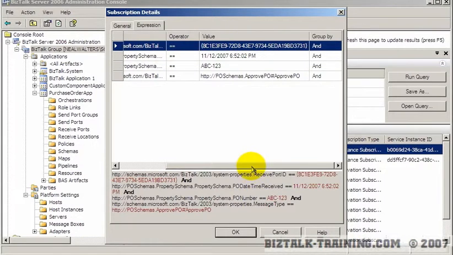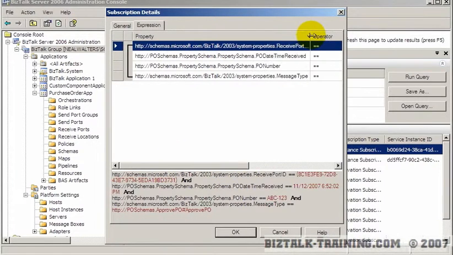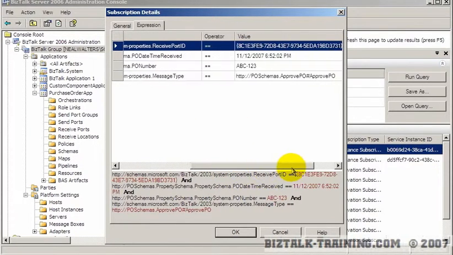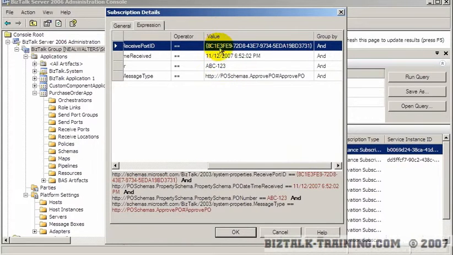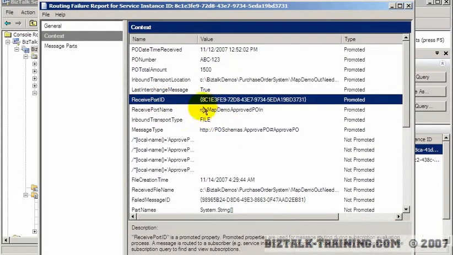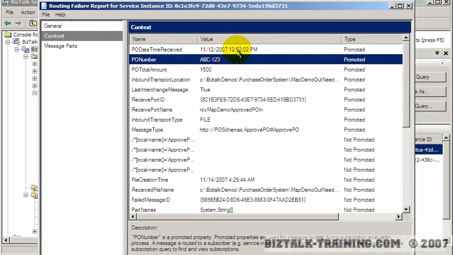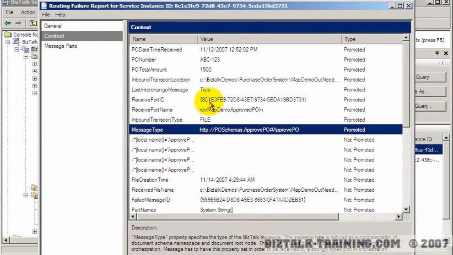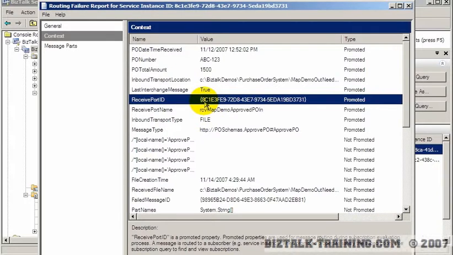Now, what about this little funny GUID right here? Okay, that's called receive port ID. That's interesting. Why is that in the subscription? And it's 8Charlie1Easy. And there's the receive port ID, 8Charlie1Easy. So I'm still buffaloed. If this matches, and again, the GMT, it wasn't a problem before. I don't know why it'd be a problem now. That more or less matches. And this matches, and the receive port ID matches, then it should not say I had a routing failure.